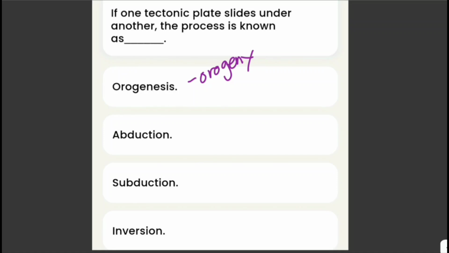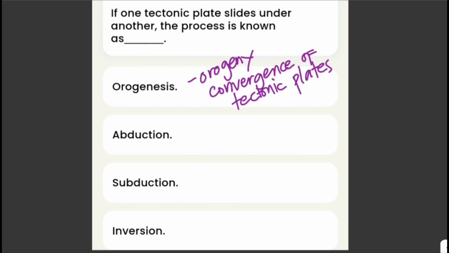And this is often associated with the convergence of tectonic plates, such as continent-continent collisions, say, for example, the Himalayas, continent-ocean collisions, the Andes, or ocean-ocean collisions, which form island arcs. So the result of orogenesis is the creation of orogenic belts, which are elongated regions of deformed rocks that form mountain ranges.